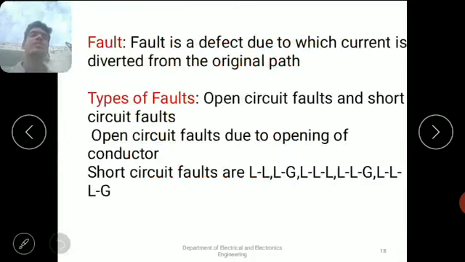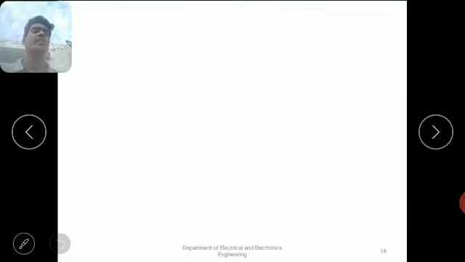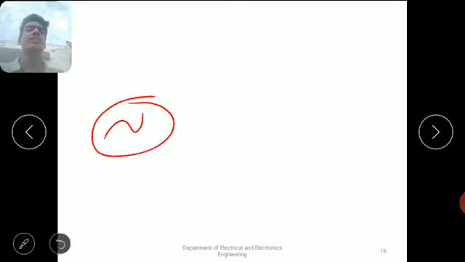First of all, we need to know what is meant by fault. A fault is a defect in any electrical network due to which current is diverted from the original path. That means if you take any simple electrical circuit, I am taking a simple electrical circuit here.